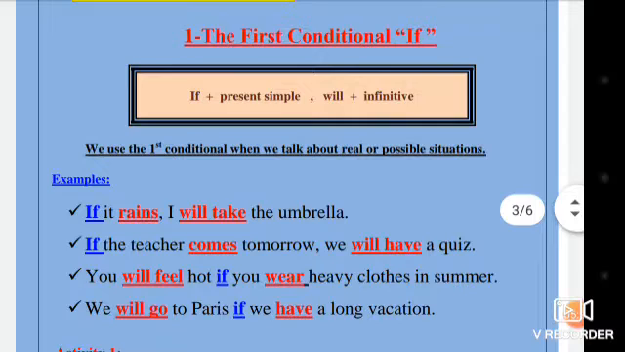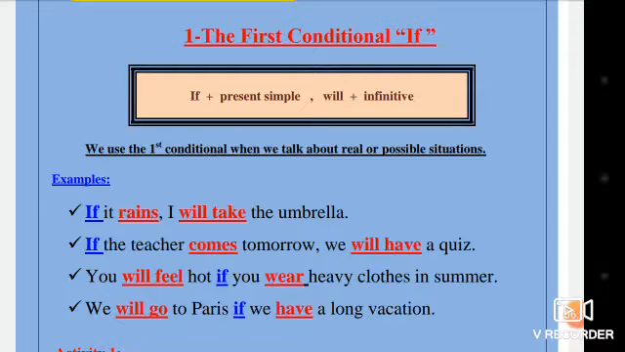The first conditional if. If plus present simple, and the other part of the sentence, will plus infinitive. We use the first conditional when we talk about real or possible situations. For example, if it rains, I will take the umbrella. If the teacher comes tomorrow, we will have a quiz. Example number 3, you will feel hot if you wear heavy clothes in summer.